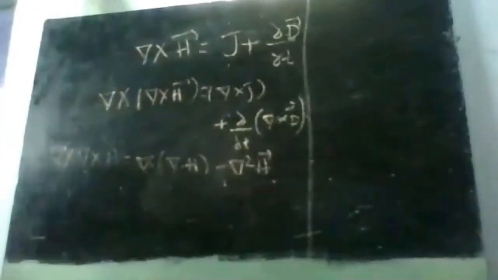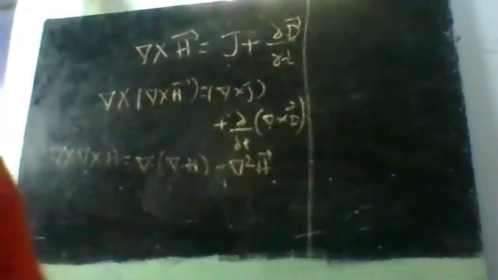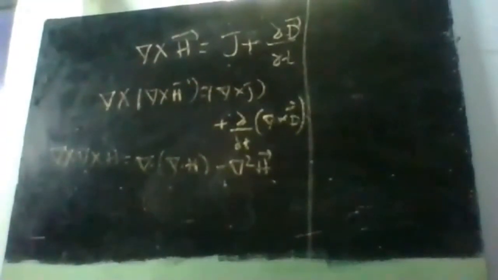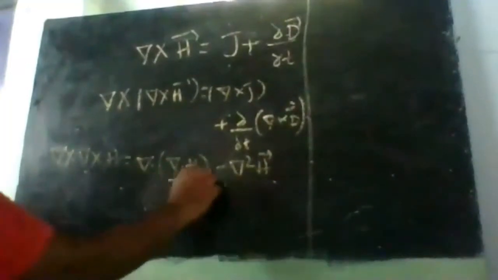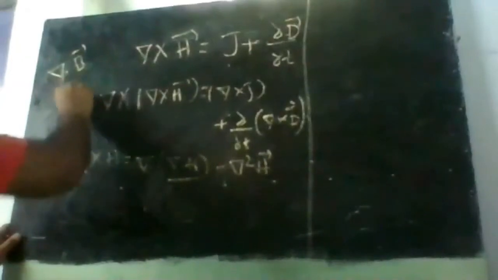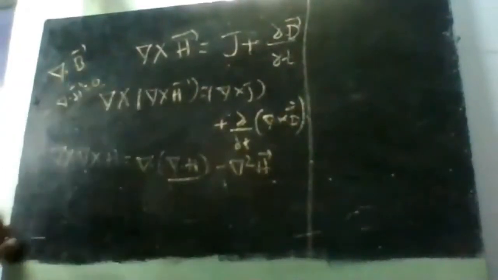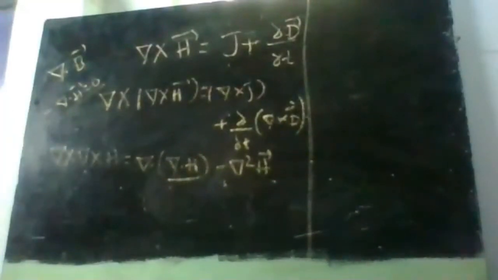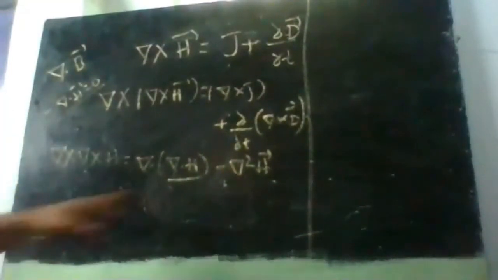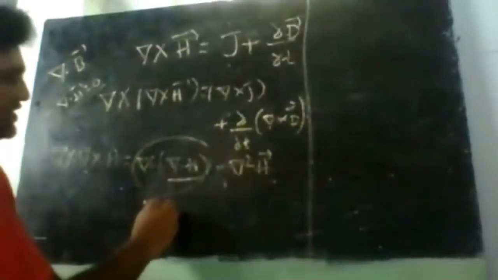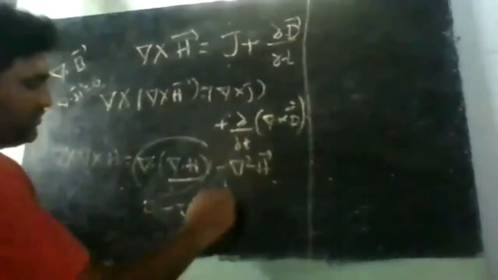Now we know that del dot B bar, or del dot H bar, assuming free space, or at any point, the divergence of the magnetic field is always zero. So del dot H is zero. That means this entire term becomes zero. So this is equal to minus del square H bar, correct?